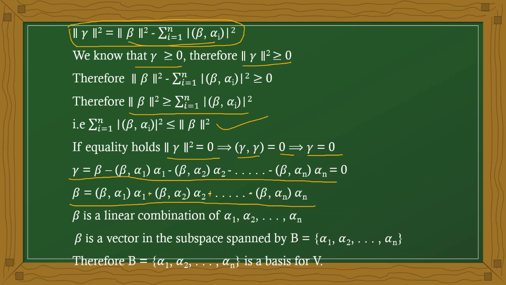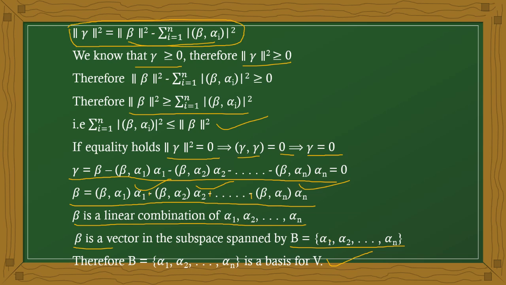Therefore beta is nothing but a linear combination of all these alpha 1, alpha 2 and alpha n. Therefore beta is a vector spanned by the set alpha 1, alpha 2, alpha n. Therefore it is nothing but the base set of V.